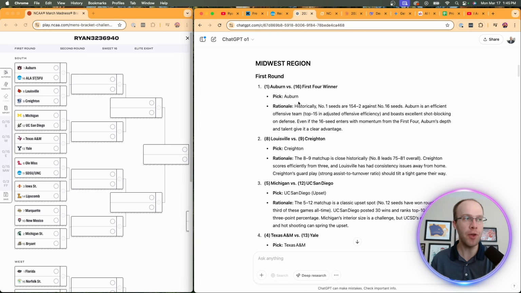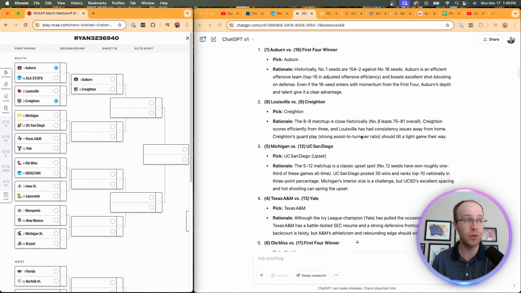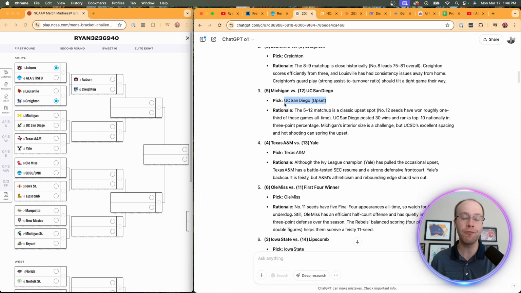So now let's go through game by game and fill out our bracket based on ChatGPT's recommendations. Starting with Auburn in the 16 seed. They have Auburn here, not surprised there. Creighton over Louisville in the 8-9 matchup. Here's where things start to get interesting. This is their first upset pick, UC San Diego over Michigan. And I like to read the rationale behind this.